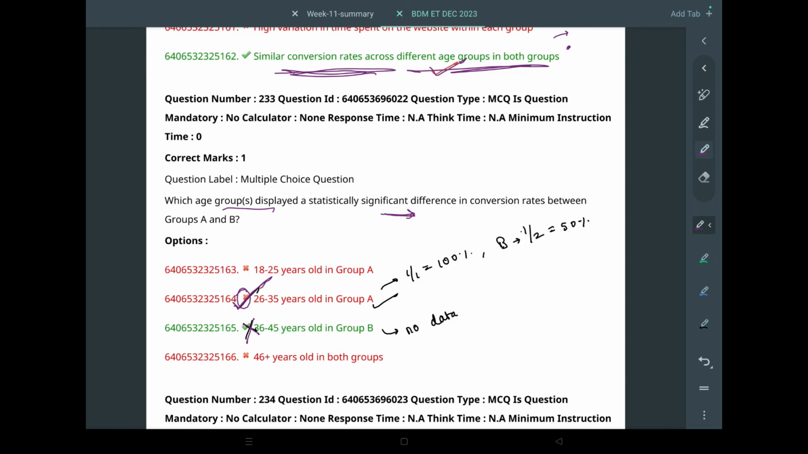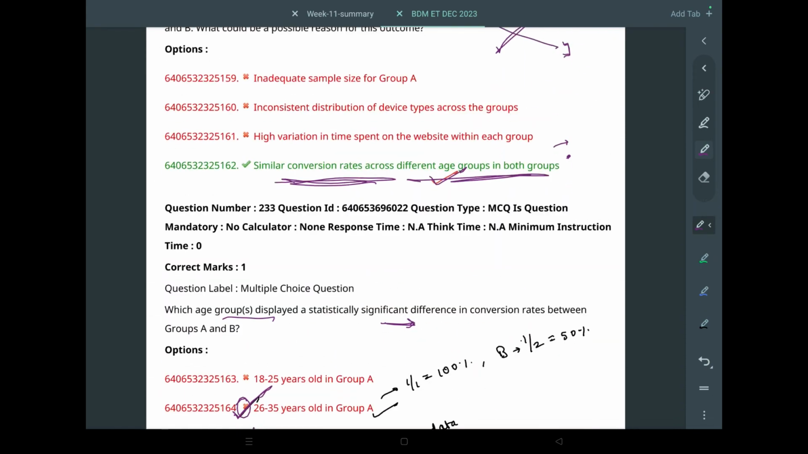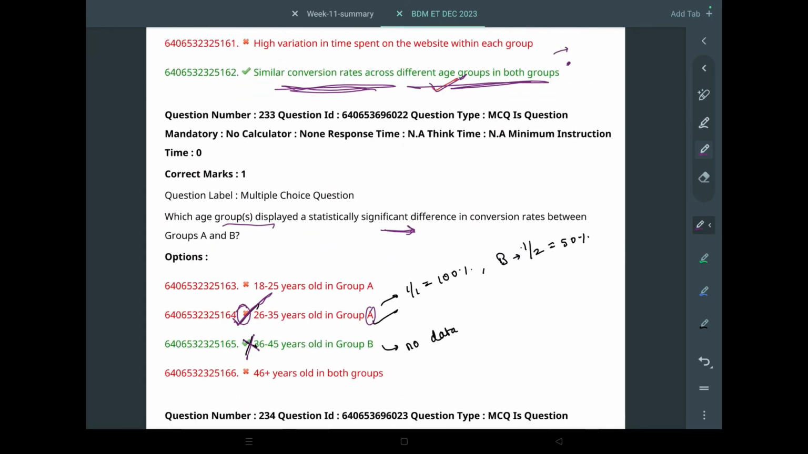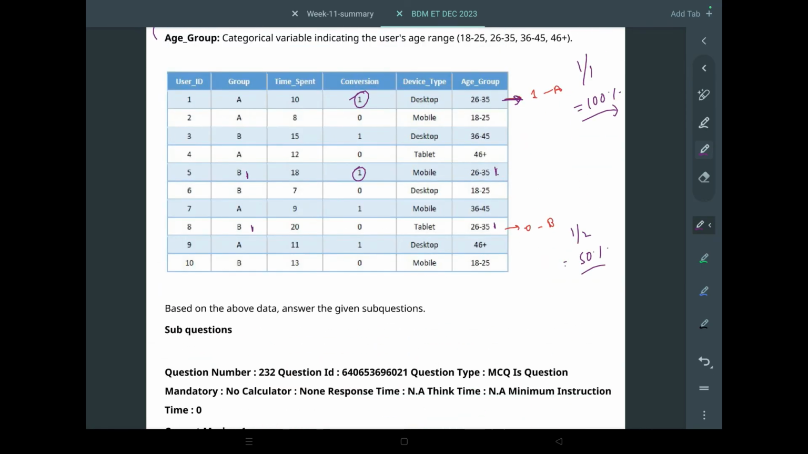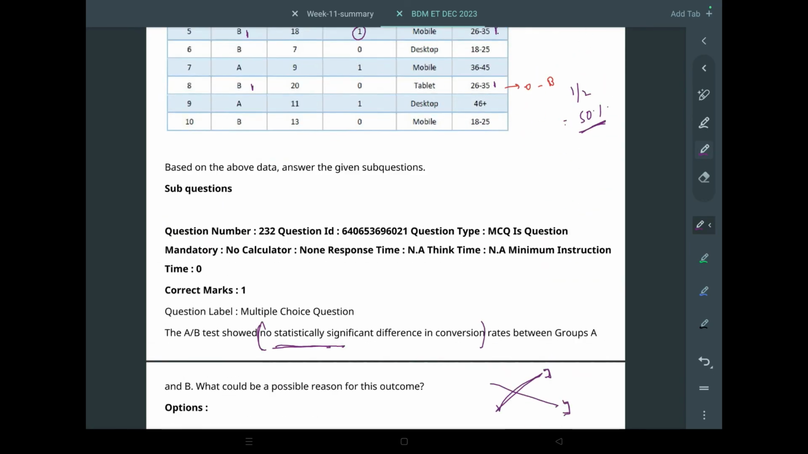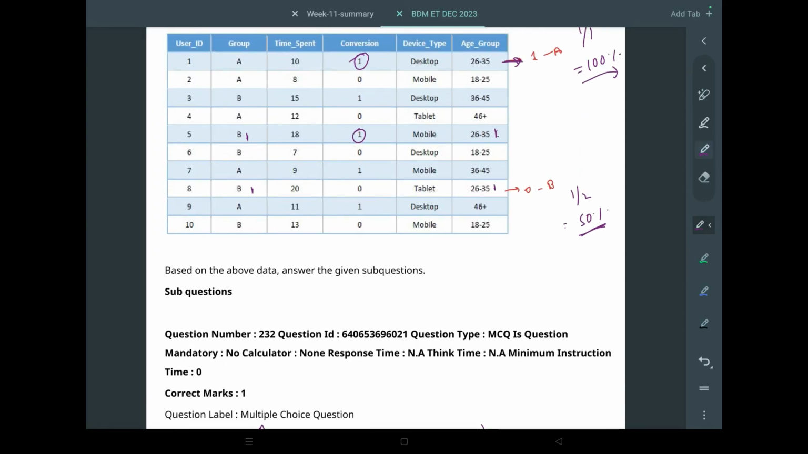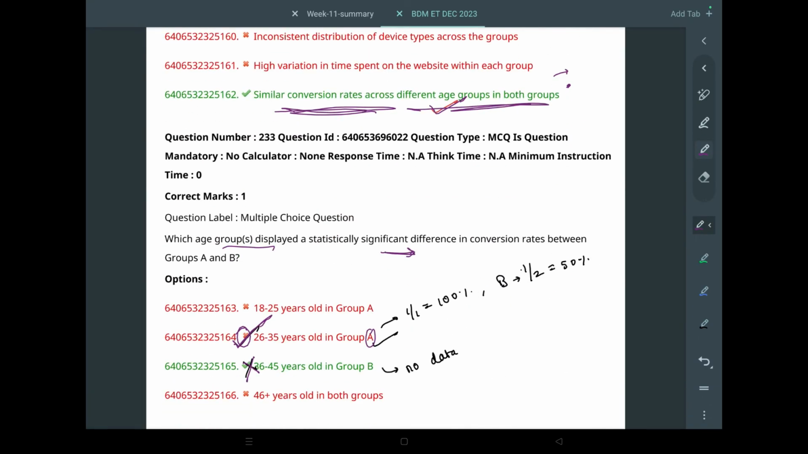Let's just do for 36 to 45. Okay. In group A. It has already asked in only group A, but we have already seen that B has 50% also. So it is pretty high too. B can have different. We can have a different age group which has more than this, or like 60%, 70%. But it has already said that group A only. So this will be the correct option. 26 to 35 years. Let's just do this to clear the confusion.